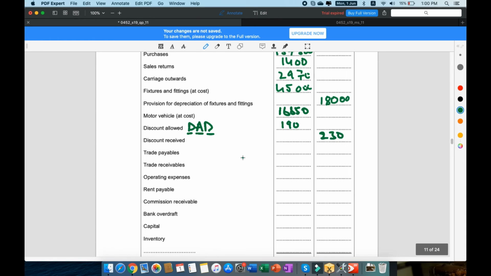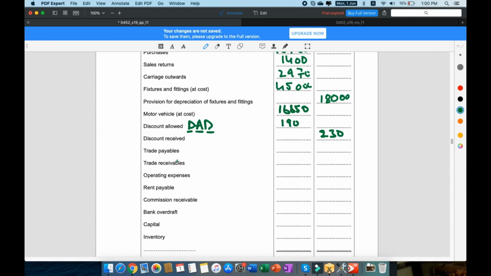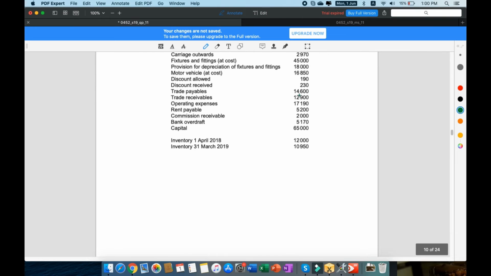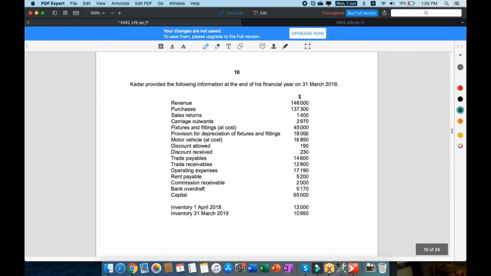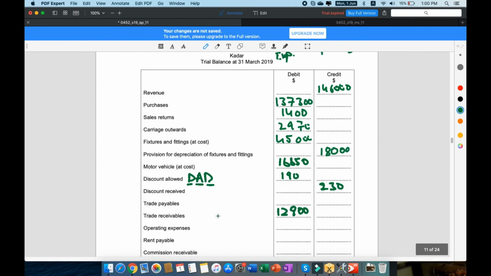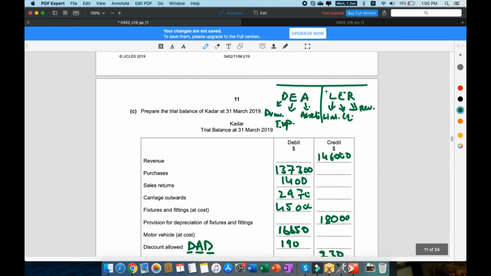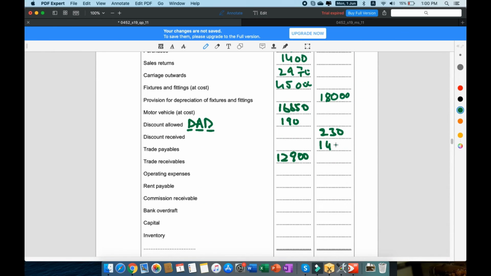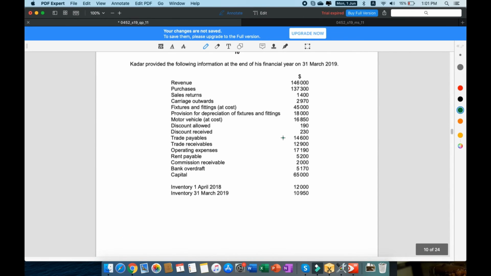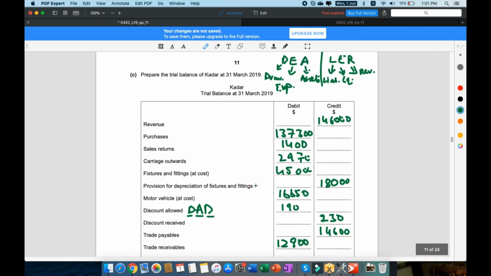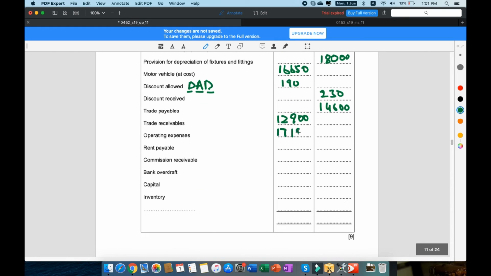Trade receivables and trade payables. That is going to be 14,600, 12,900. Trade receivables are an asset, so that is going to be a debit, obviously, and trade payables are a liability, and liabilities are credit, so that is going to be 14,600. Operating expenses 17,190. Expenses are debit, 17,190.